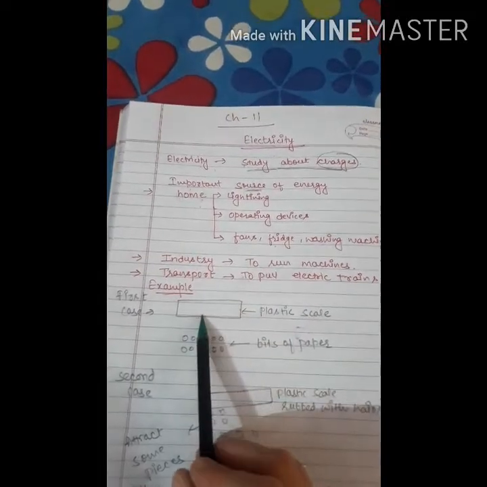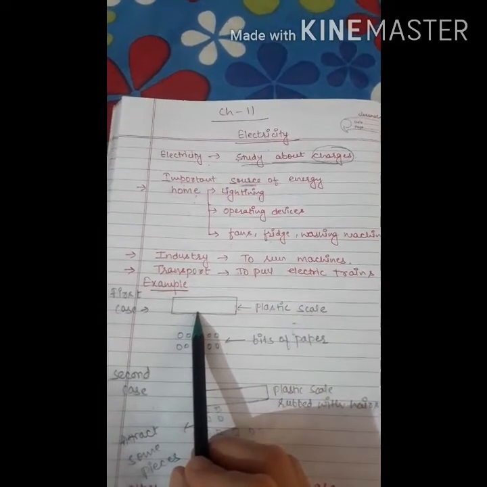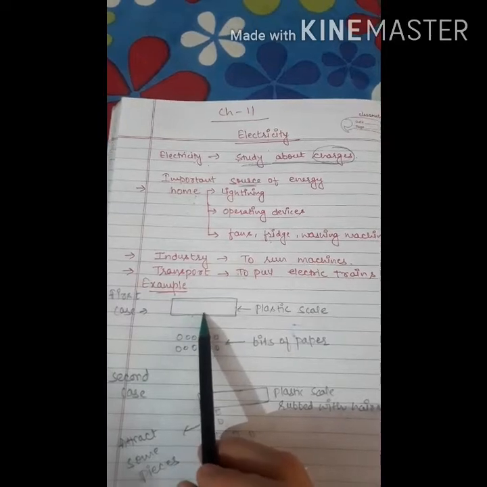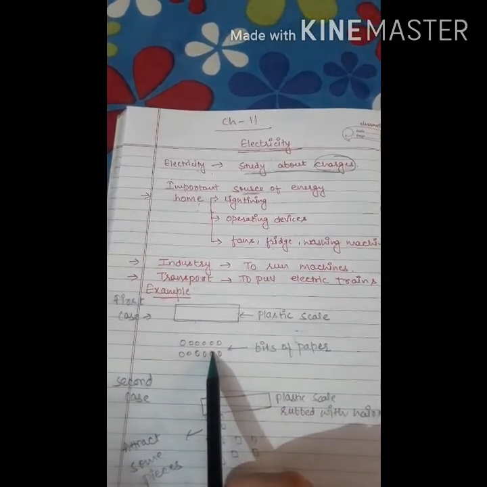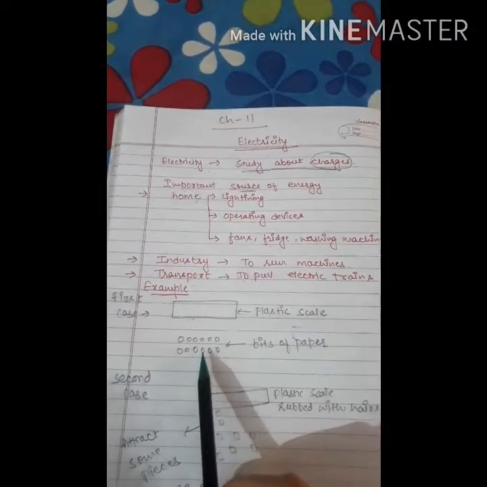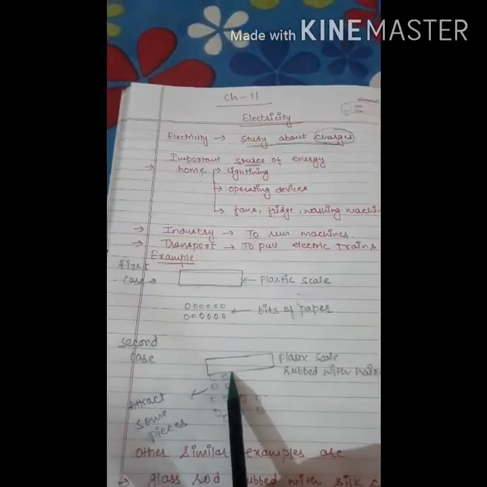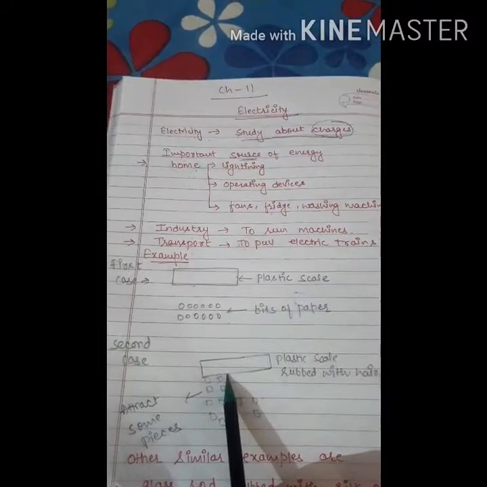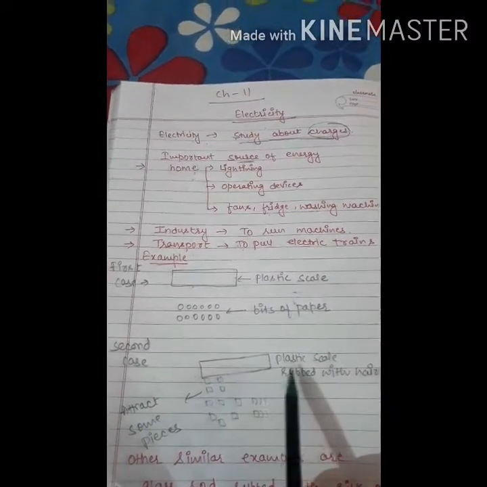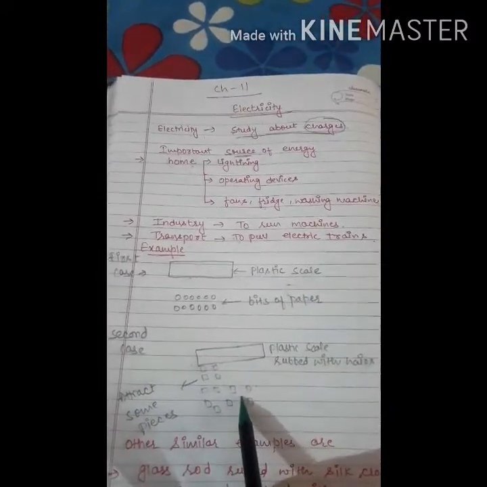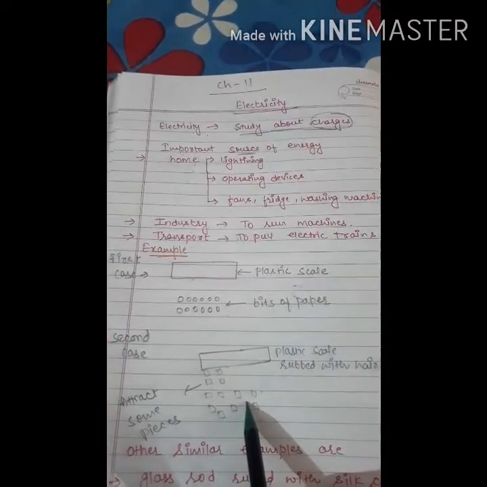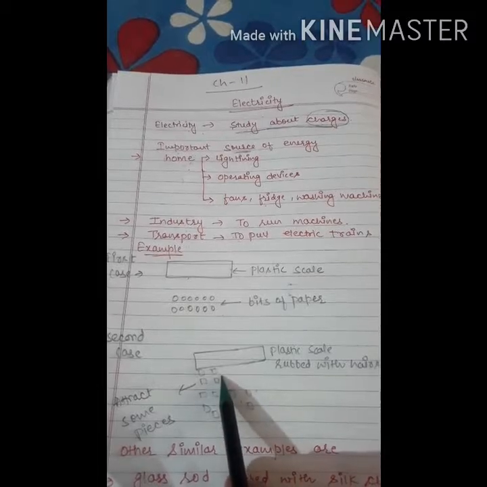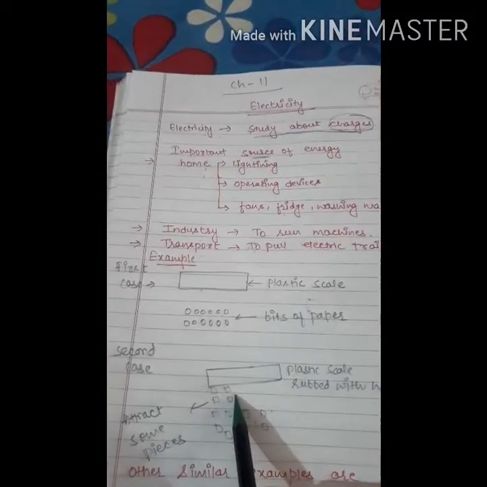Now I will explain a very common example. If I bring a plastic comb near some bits of paper, it will not have any effect on them. However, in the second case, if a scale is first rubbed with dry hair and then brought near the tiny pieces of paper, we find that the scale attracts some pieces towards it. Now I will explain what happened.